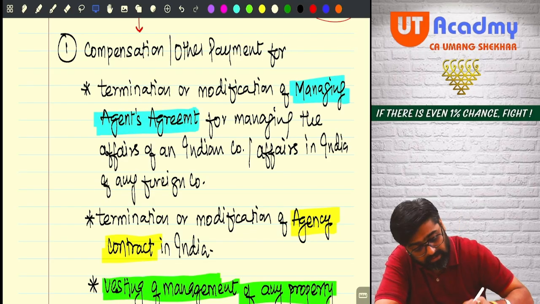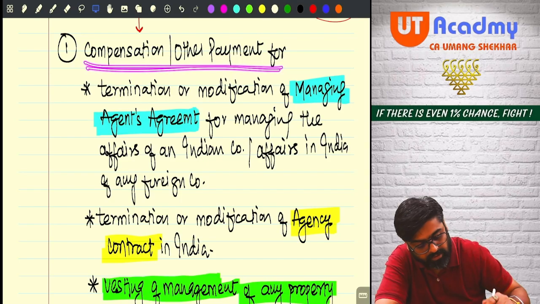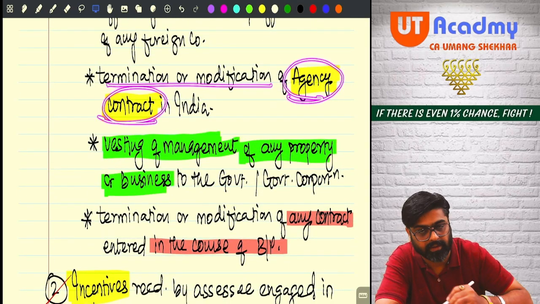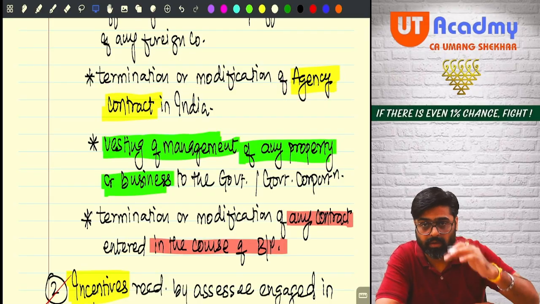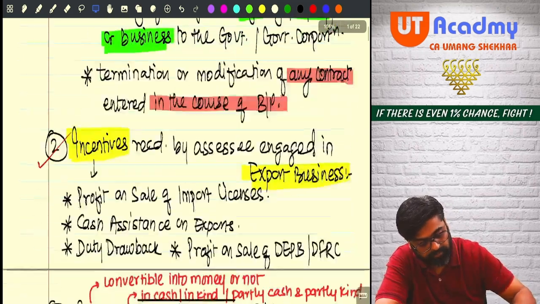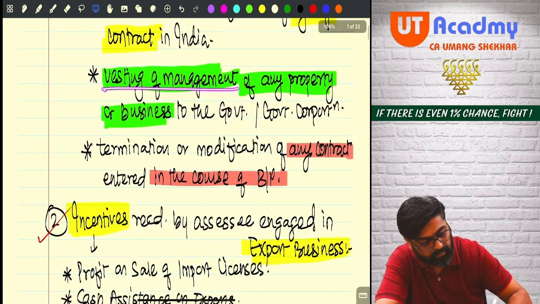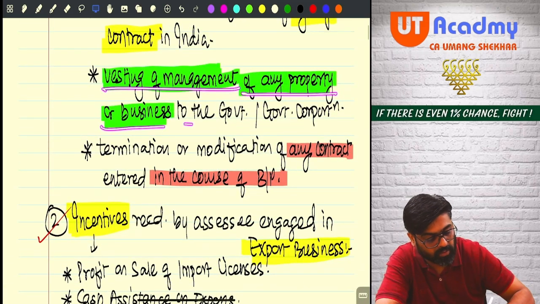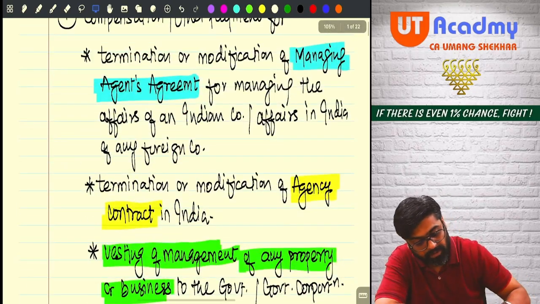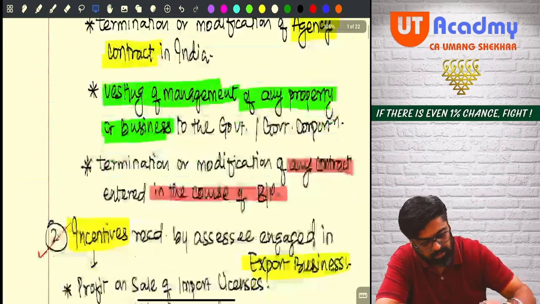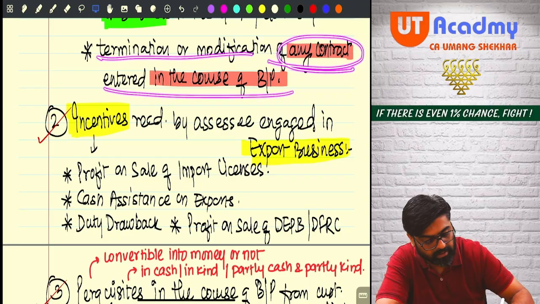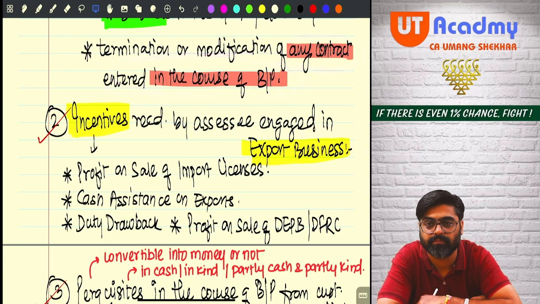Or this compensation or other payment you can receive for termination or modification of an agency contract in India. Or for vesting of management of any property or business to the government or a government corporation. Or for termination or modification of any contract entered in the course of business or profession.